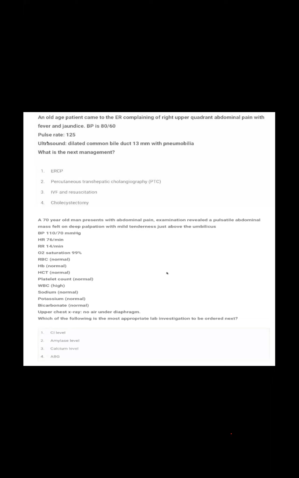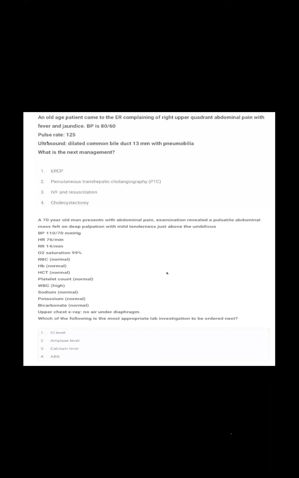Dr. Priya, I want to ask a question. There is a pulsatile abdominal mass. What is the diagnosis? Abdominal aortic aneurysm, ma'am. Okay, excellent. Same question frequently asked in the exam.